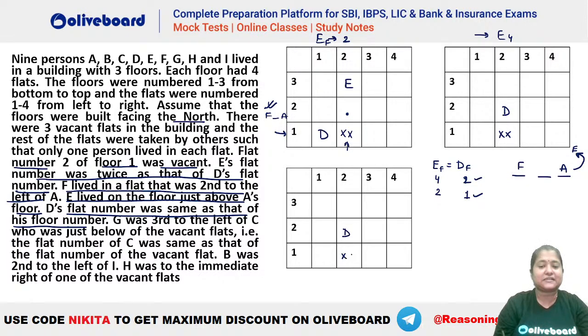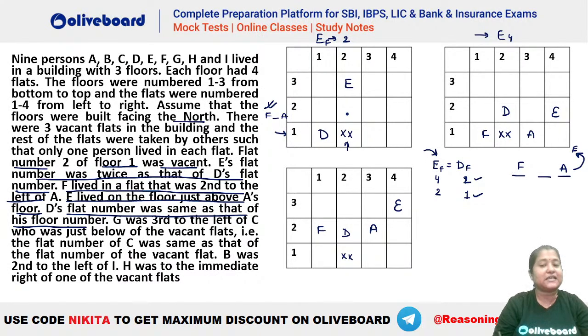That is, let's say this is a case here, that F is second to the left of A like this, and E is like this. This is one case. And similarly, we can have F second to the left of A like this, and E immediately above A's floor on floor number this one. Okay. Explain once. Look, what is given here, we have just utilized only those hints here.